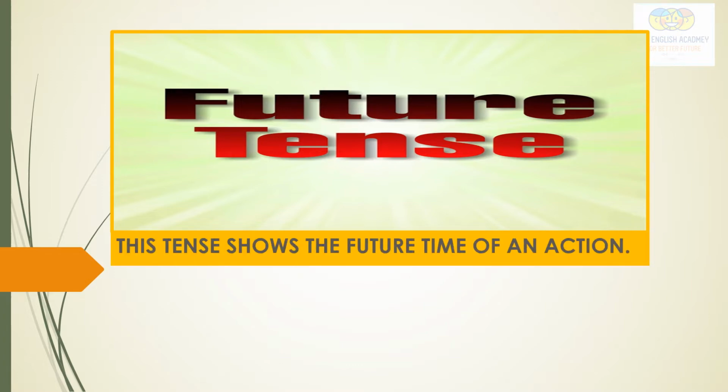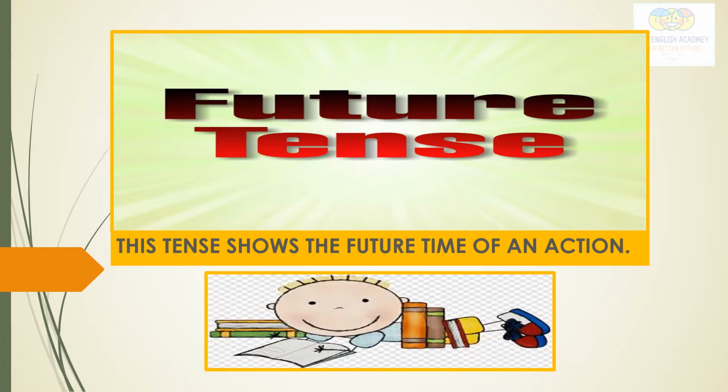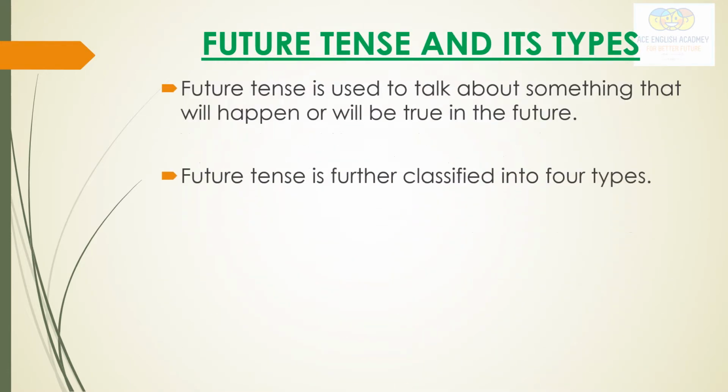The future tense shows the future time of an action. Okay. The future tense is a verb tense used to talk about something that will happen or will be true in the future. So when we talk about the future, what is going to happen, we always use future tense for that. So let's see the future tense and its types.